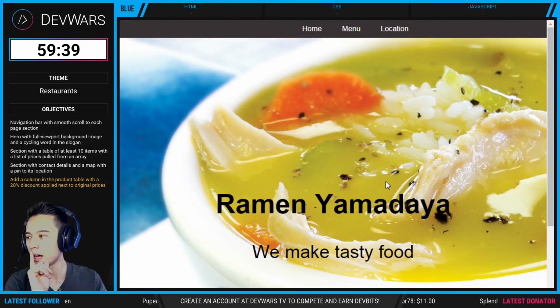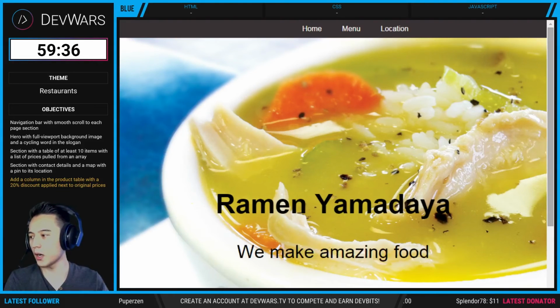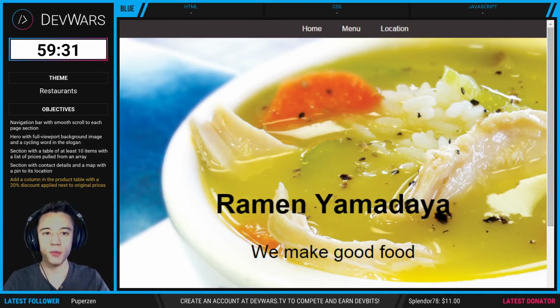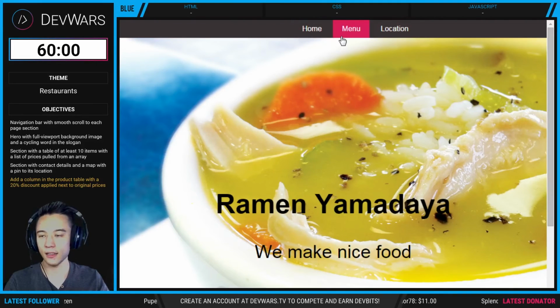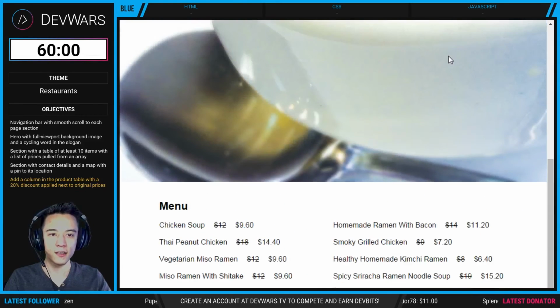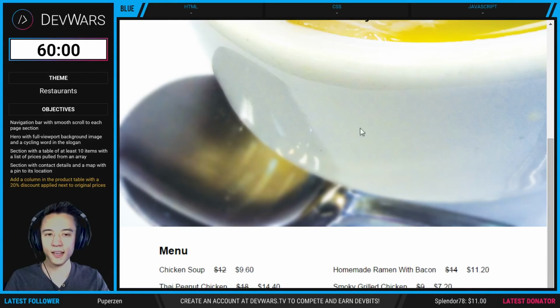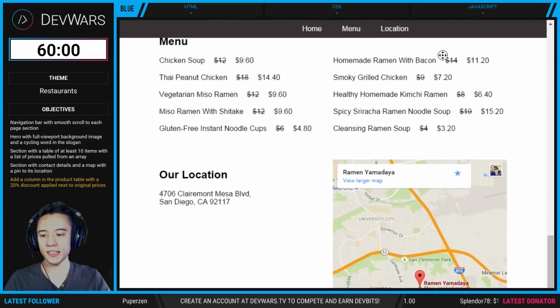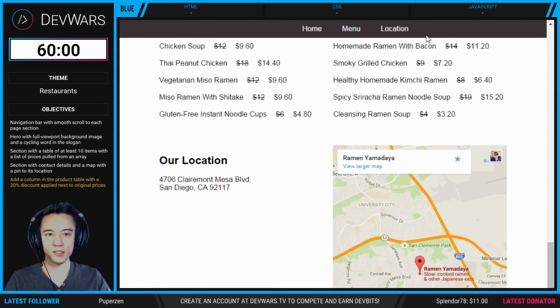Objective number 1 was to create a navigation bar with a smooth scroll to each page section. This is the navigation bar right up here. We're going to click menu. Perfect. It shot us down with the smooth scroll. We saw that and it looked good. It does look a bit bugged out here. I think it's because this background image, this hero, is higher on the Z index. All they had to do was make sure the navigation bar had a higher Z index to sit on top of everything.